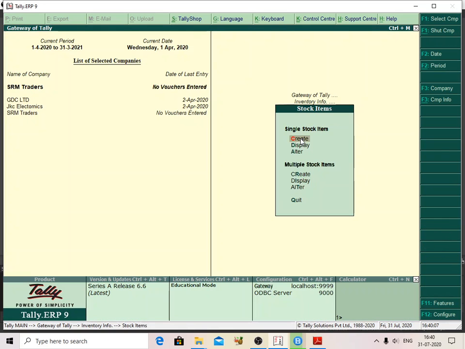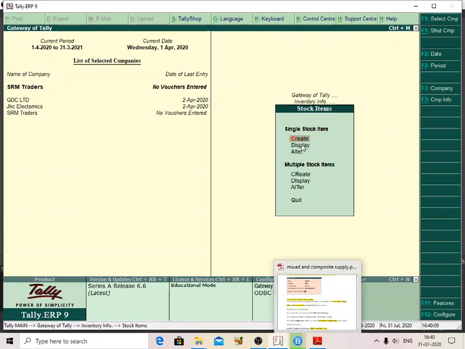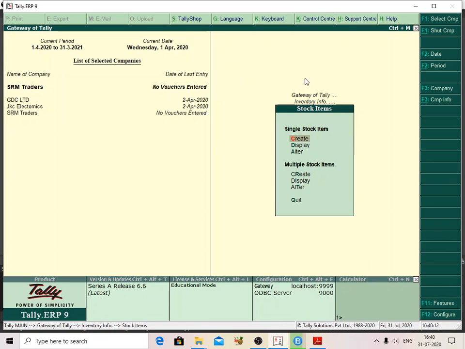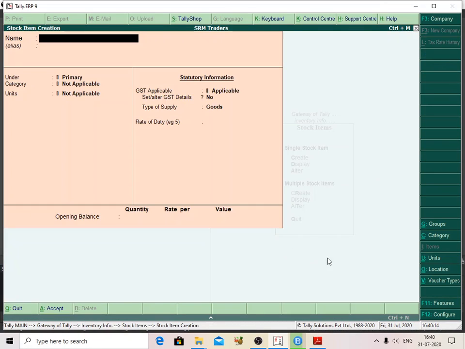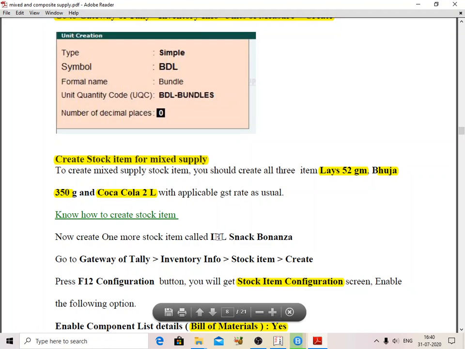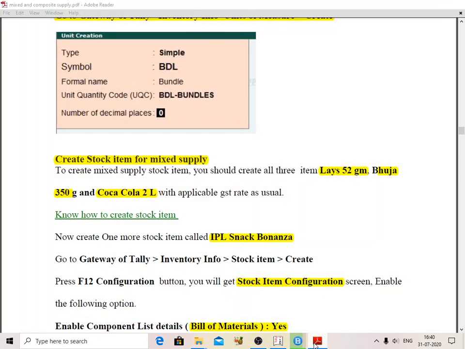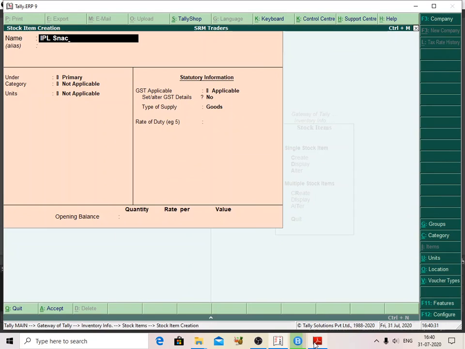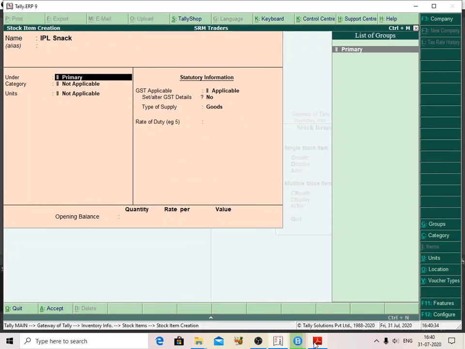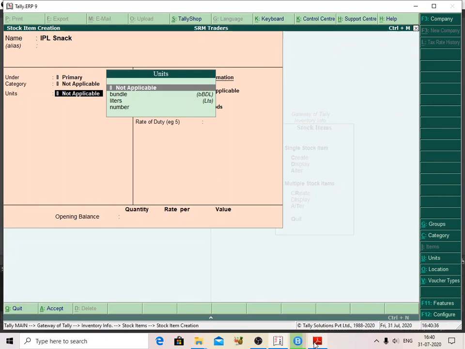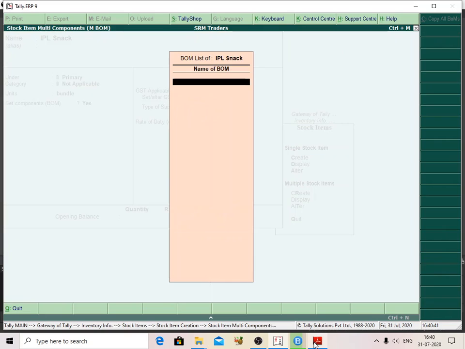After that, I am going to create one stock item. What is my stock item name? IPL Bonanza, IPL snack. I am going to create IPL snack. It is primary only, and it is treated as a bundle. BOM is yes.